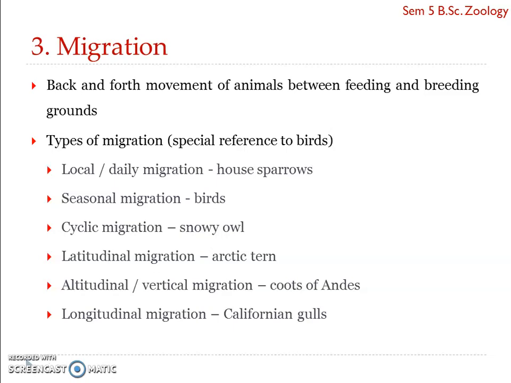On the other hand, some seasonal migrants take to migration on the basis of the circannual rhythm rather than the changes in the environment. For example, migratory birds. Migratory birds take up migration every year, so it is a circannual rhythm. While some of the species, for example, Schistocerca gregaria, take up migration based on the changes in the environment. So it may be once in a year. The frequency may change according to the seasonal changes.